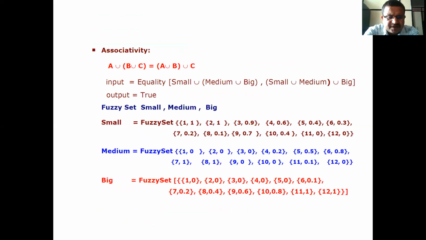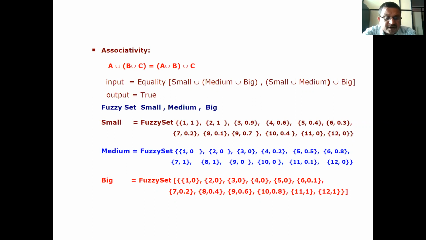Now, associativity: A union (B union C) is equal to (A union B) union C. Therefore, input is equality of small union (medium union big), comma (small union medium) union big. Output is true.